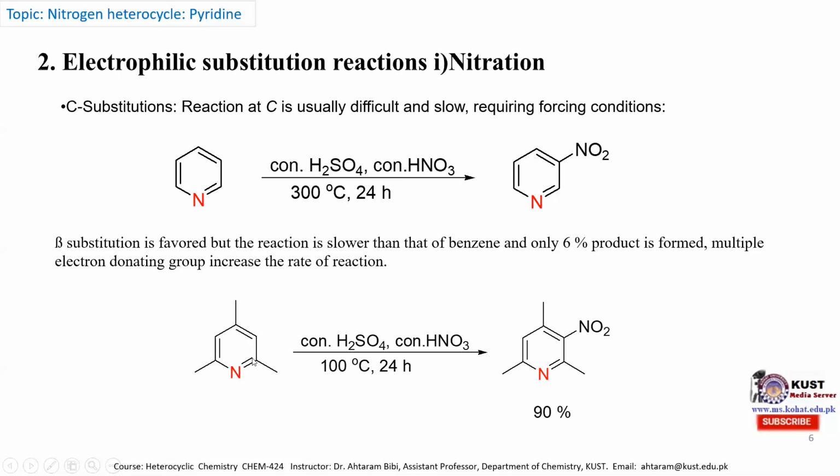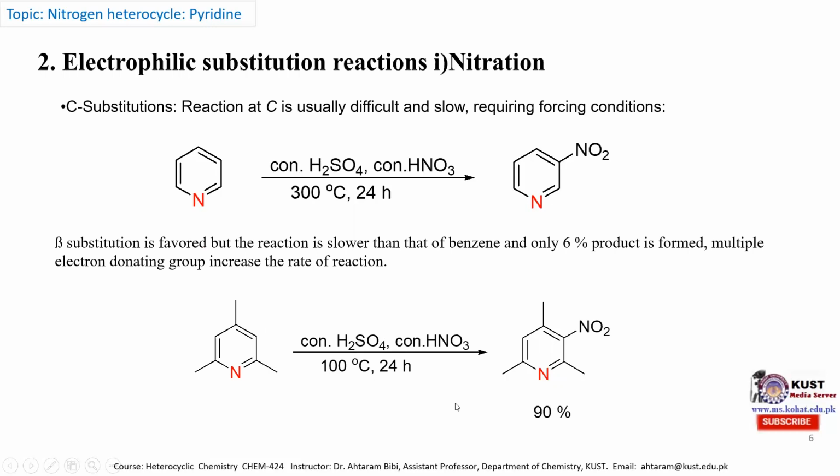In the first step, the sulfuric acid and nitric acid are combined at 0 degrees centigrade to produce the nitronium ion, and then it is heated with the pyridine at 100 degrees centigrade. After 24 hours, we obtain 90% of the nitropyridine molecule. So the nitration is accelerated by substituting the pyridine ring with electron donating groups.